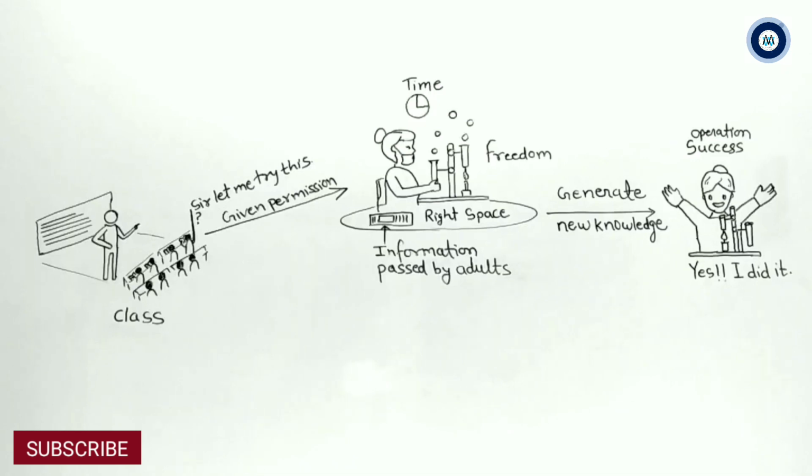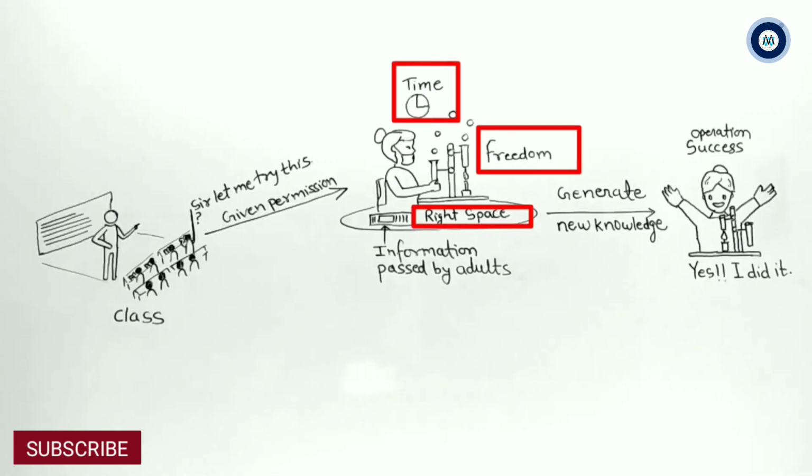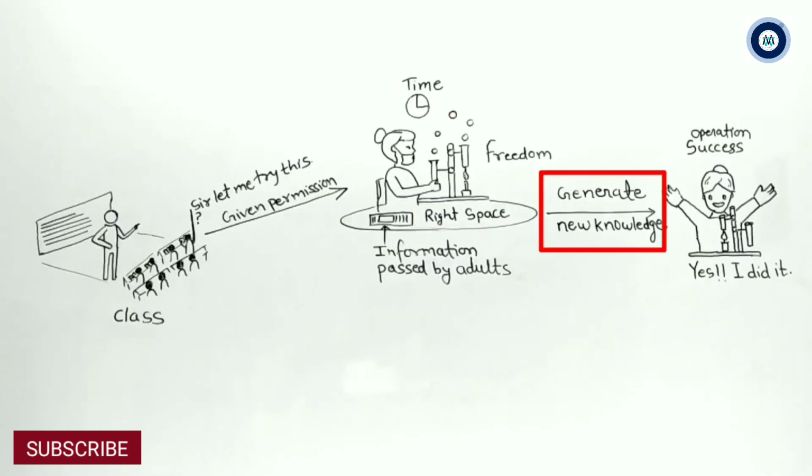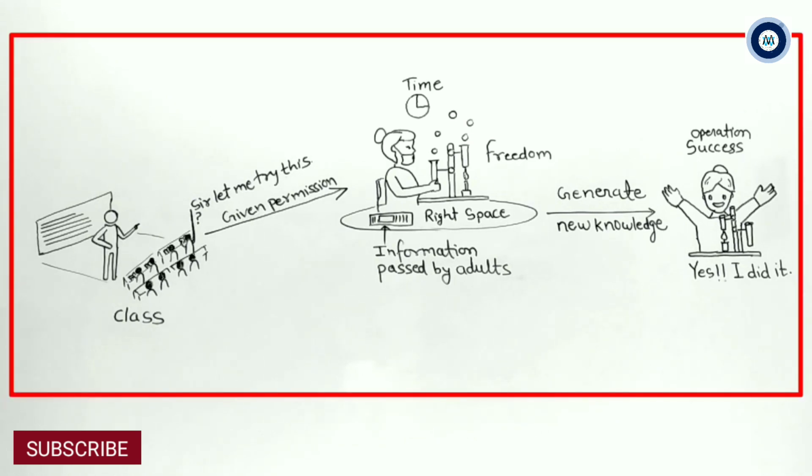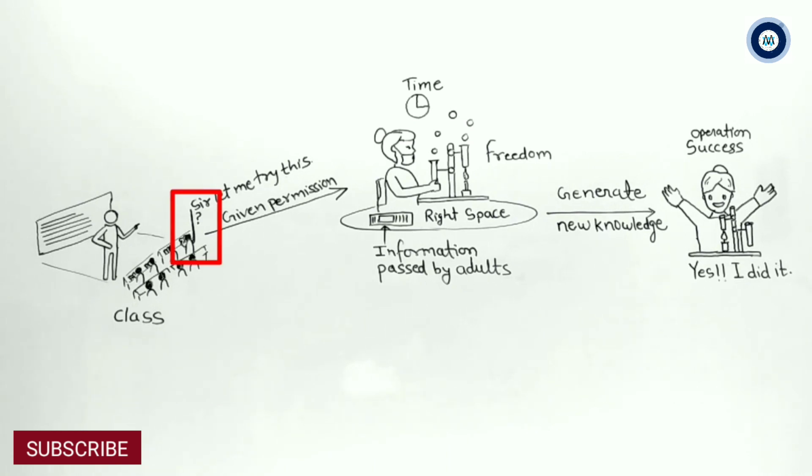We must recognize that given space, time and freedom, children generate new knowledge by engaging with the information passed on to them by adults, right? So this kind of opportunity should be given by the school teacher to their students. In the next diagram, you can see a student has raised his hand and is asking permission from his teacher to do some kind of practical on a topic, and his teacher gives him permission to do that safely.